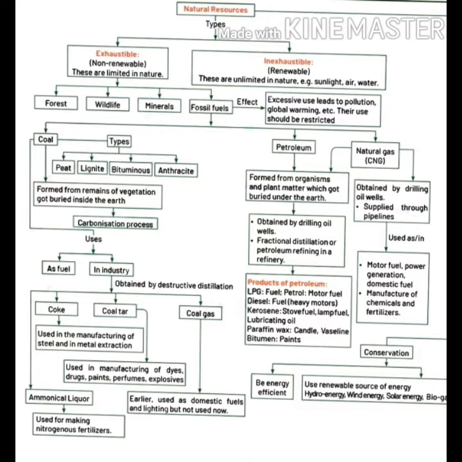Now coal is used as a fuel and in industry. In industry, it is obtained by destructive distillation. The products of destructive distillation are coke, coal tar and coal gas. Coke is used in the manufacturing of steel and in metal extraction. Coal tar is used in manufacturing of dyes, drugs, paints, perfumes and explosives.